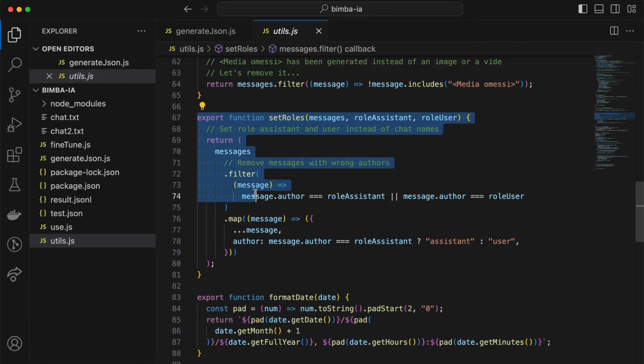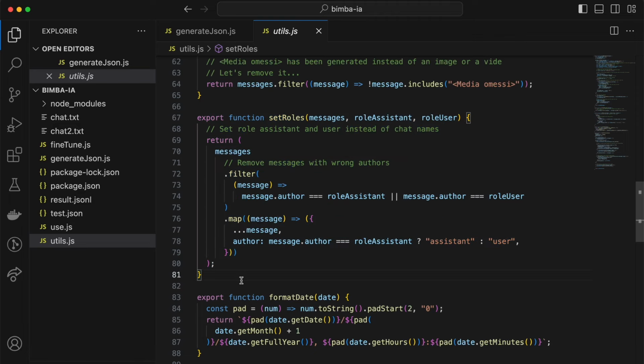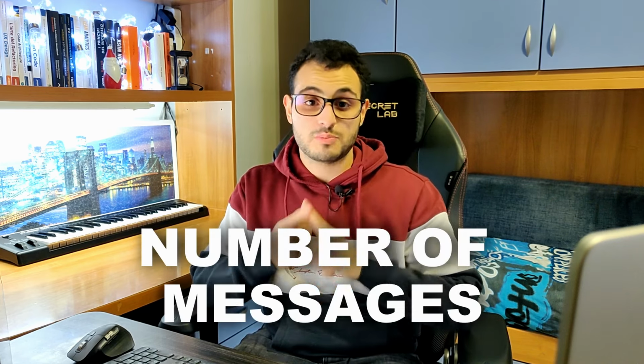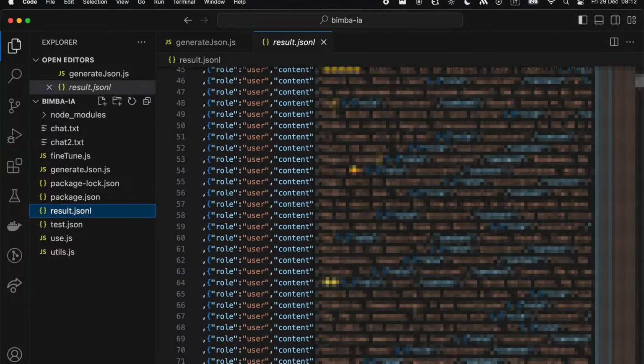Then I changed the roles in the messages from our names in the chat to the roles that OpenAI is expecting. Now the difficult thing is to split the stream of messages into meaningful conversations. I found two heuristics: the max number of messages per conversation and time. I wrote a function to split all the messages into meaningful conversations, and after the last cleaning I saved everything into a JSON lines file. Our fine-tuning file is ready, and to be honest, I'm really happy with the quality of the data.